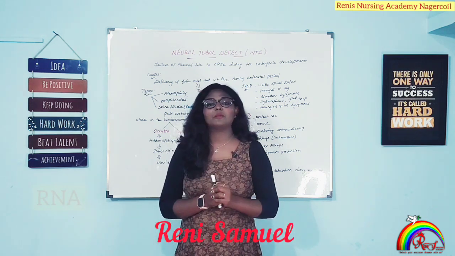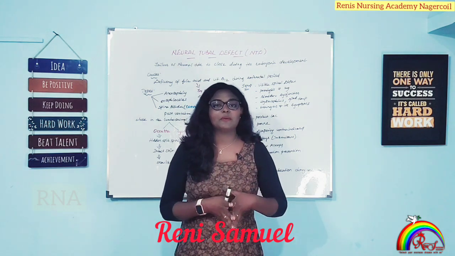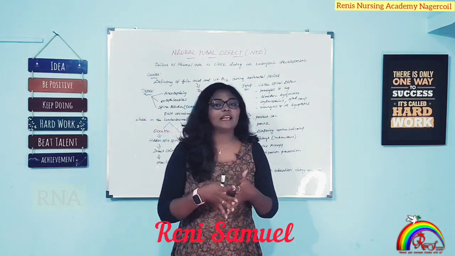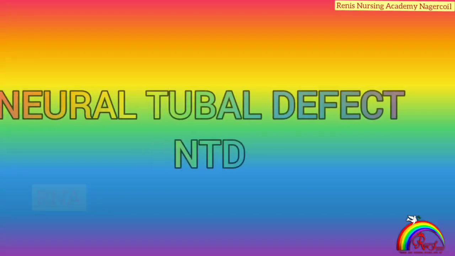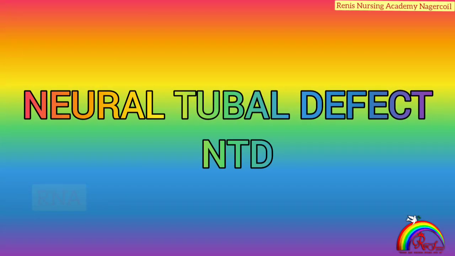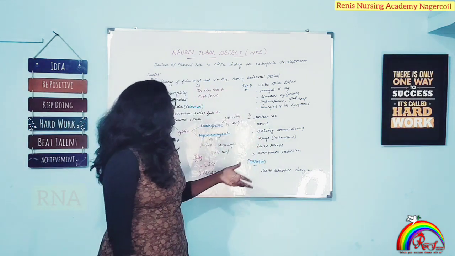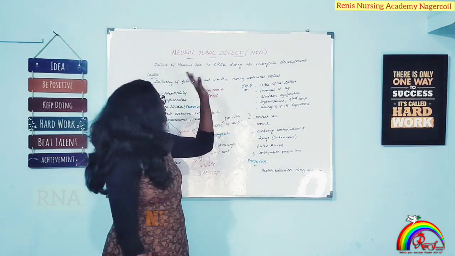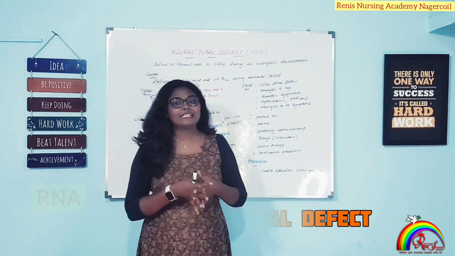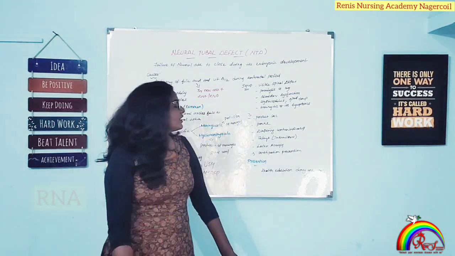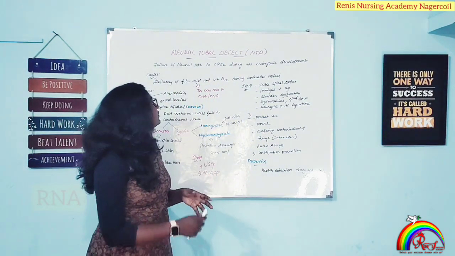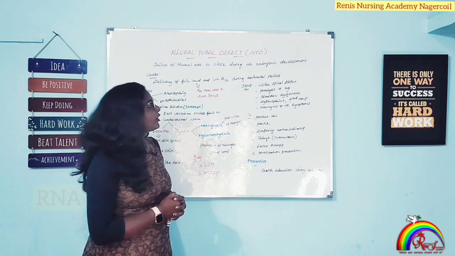So today let's go into the class. Today's class is about an important pediatric condition under the nervous system. This condition comes under birth defects. It is nothing but neural tube defect, which we normally call NTD. So let's see the definition. It's a failure of the neural tube to close during embryonic development.